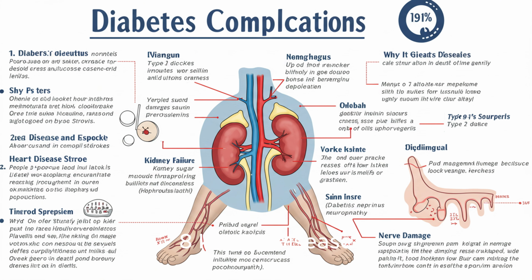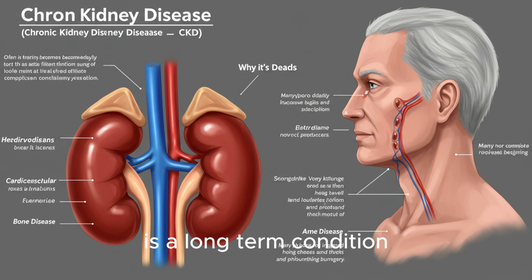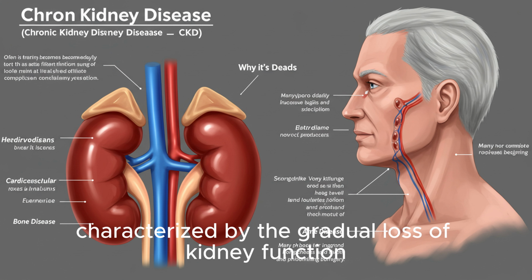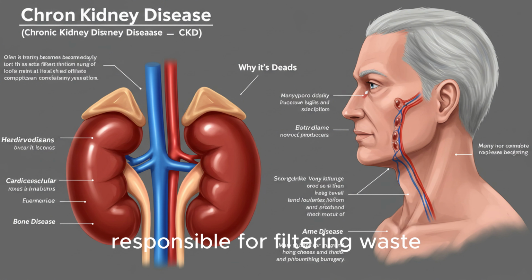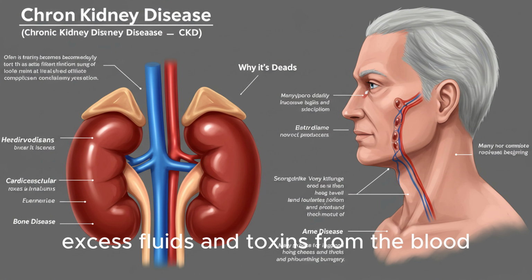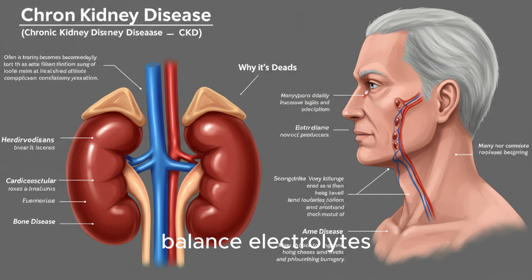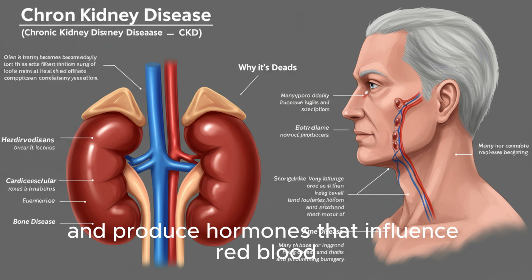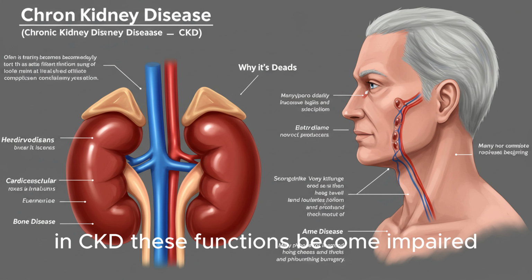8. Kidney disease, chronic kidney disease, CKD. Description: chronic kidney disease, CKD, is a long-term condition characterized by the gradual loss of kidney function over time. The kidneys are essential organs responsible for filtering waste, excess fluids, and toxins from the blood. They also regulate blood pressure, balance electrolytes, and produce hormones that influence red blood cell production and bone health. In CKD, these functions become impaired.